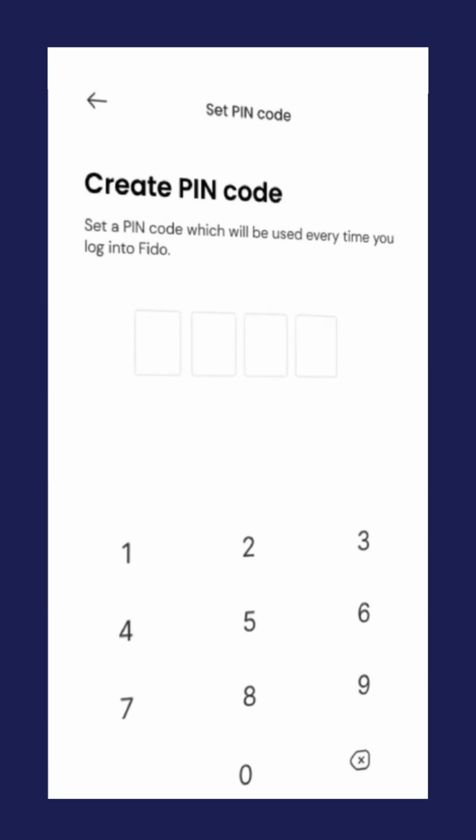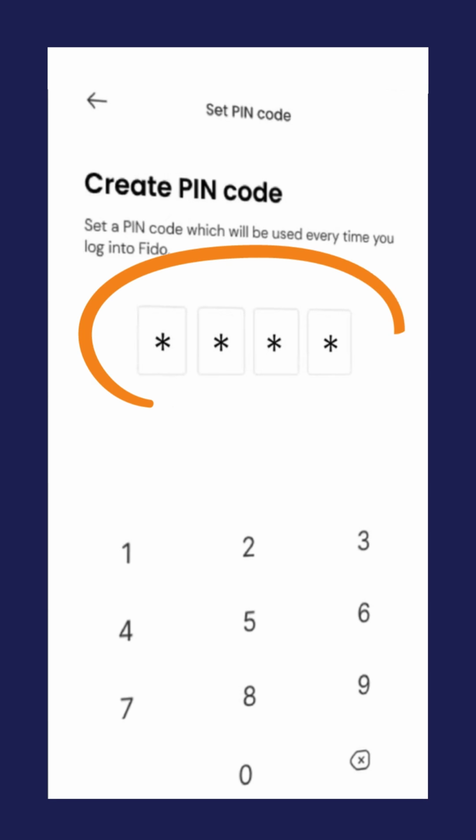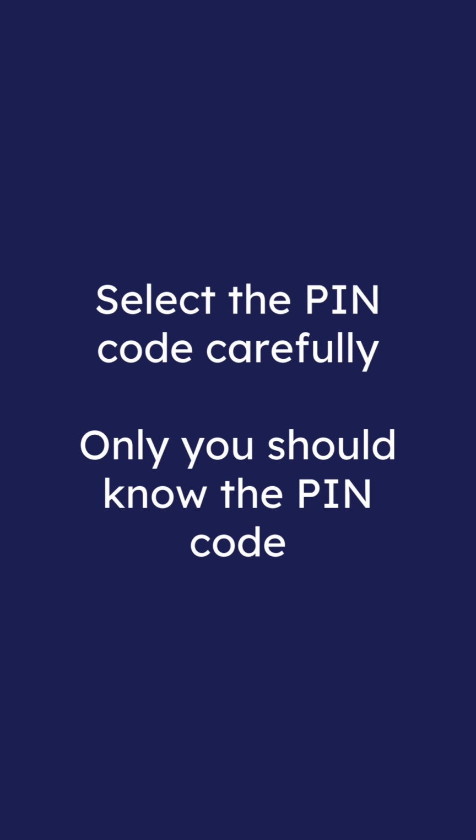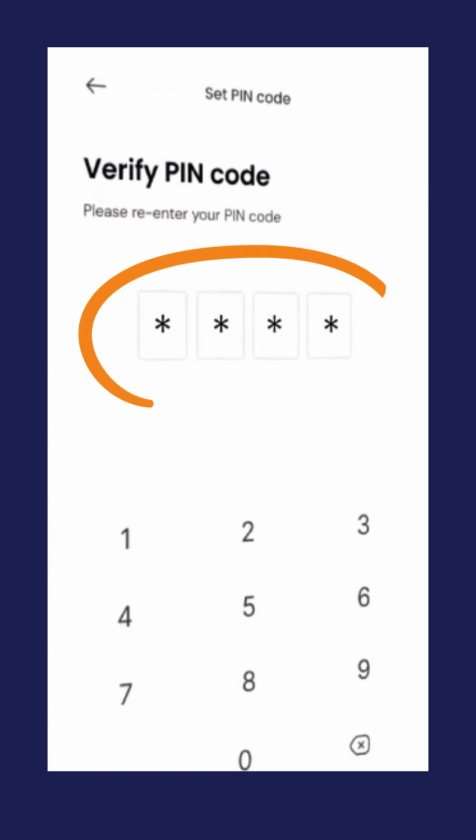The app will now ask you to set a PIN code. You will need to use this PIN code every time you want to use the app. Choose a unique PIN. Re-enter the PIN to verify it.